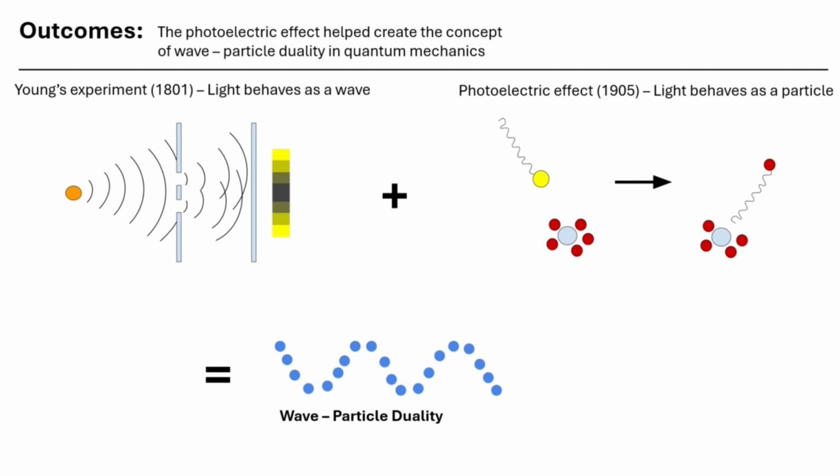However, more importantly, it led to the concept of wave-particle duality. You see, since light was previously known to behave as a wave, and the photoelectric effect showed that light also behaves as a particle, this strongly suggested that subatomic particles can also behave as waves. This was later tested and found true, in a concept now called wave-particle duality.